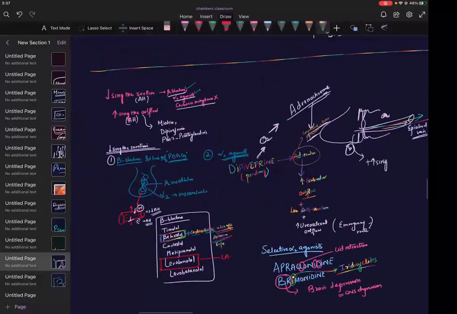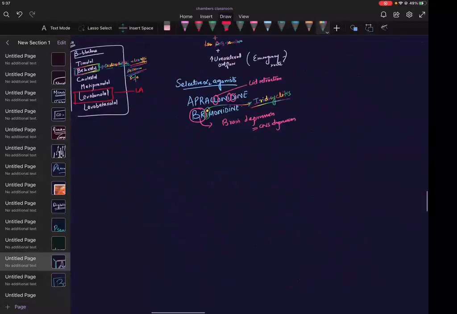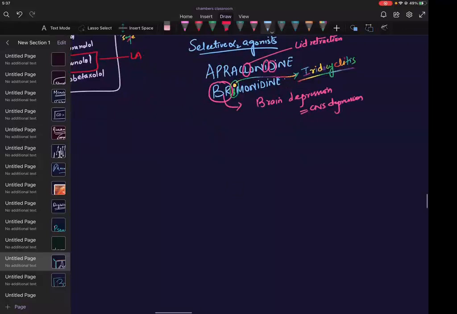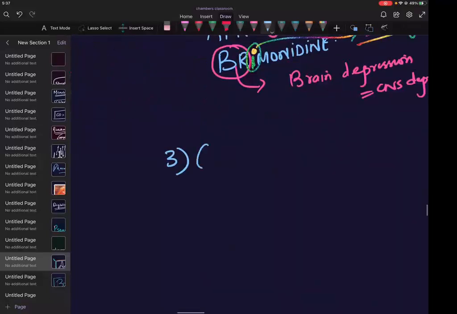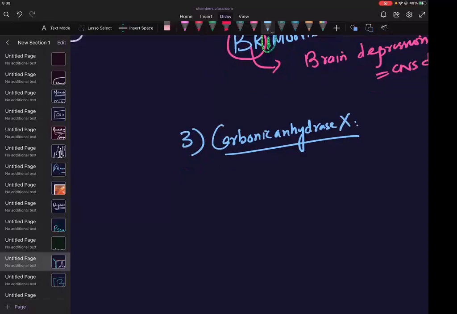Carbonic anhydrase inhibitors. Third is the carbonic anhydrase inhibitors. Carbonic anhydrase basically is responsible for increasing the secretion. When you have carbonic anhydrase, you will have secretion.